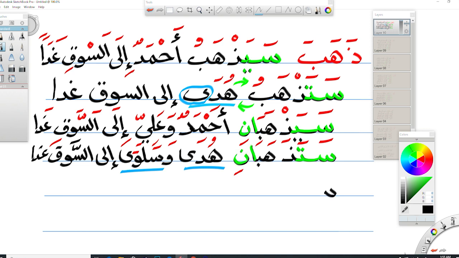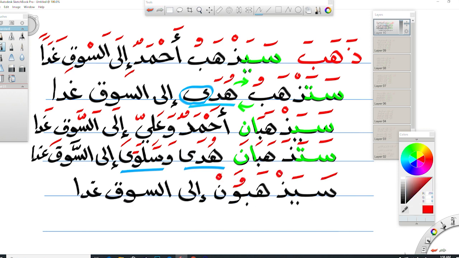The next example is سيذهبون. Here it means they will go, and here we mean a group of men or boys, and this is for the plural masculine. They will go to the market tomorrow, and we added sin and ya at the beginning of the root, and waw and noon at the end of the root. So سيذهبون إلى السوق غدا. They will go to the market tomorrow.